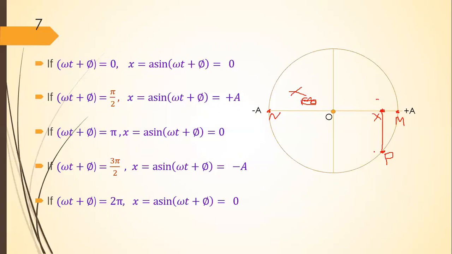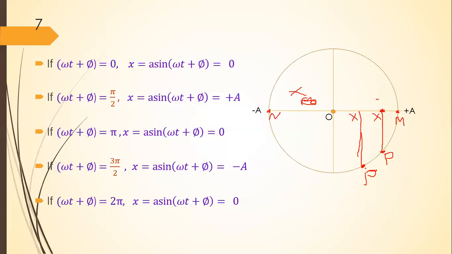Suppose that initially this particle P is at this position. When particle P is at this position, what will be the position of the particle X? Particle X is always at the foot of the perpendicular drawn from the point P. Therefore, particle X will be here.